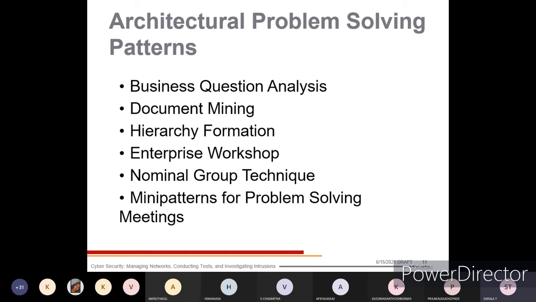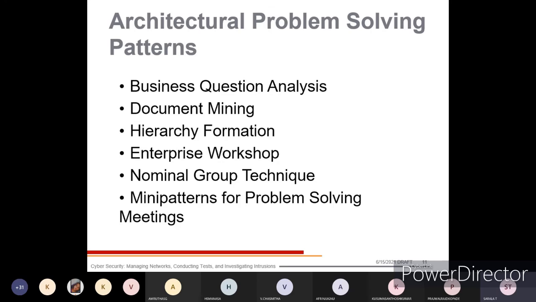After hierarchy formation, you can easily find out in which level you have got the problem by seeing the hierarchy architecture. Enterprise workshop: with respect to a working level, in the enterprise workshop, you can find out the problems by seeing the architecture.